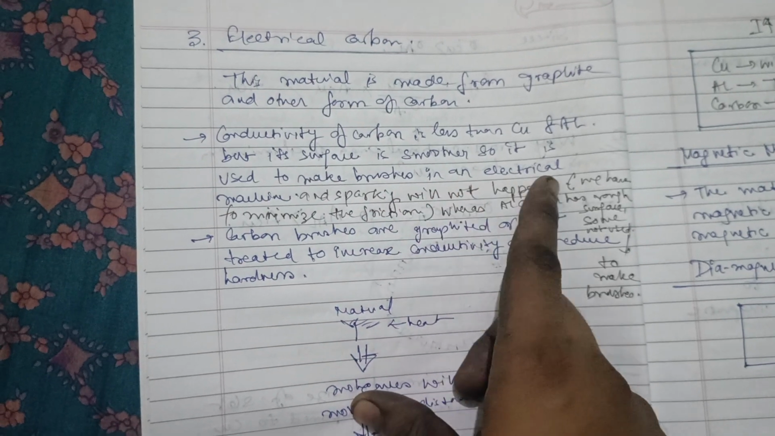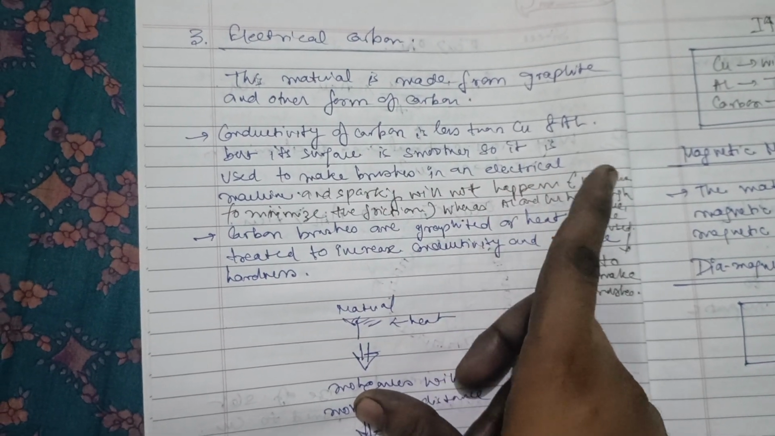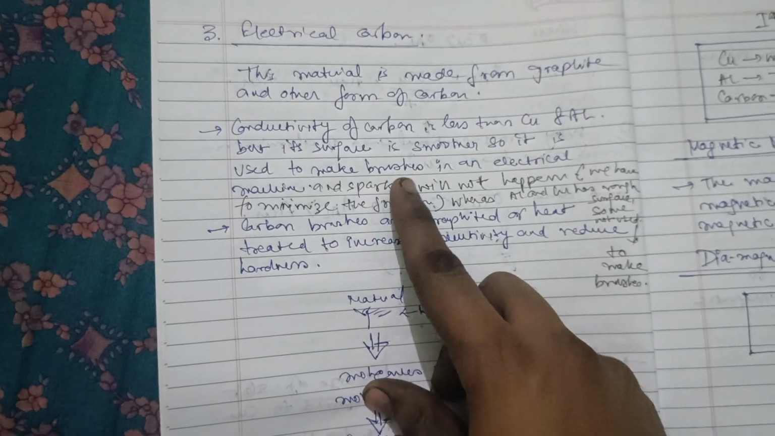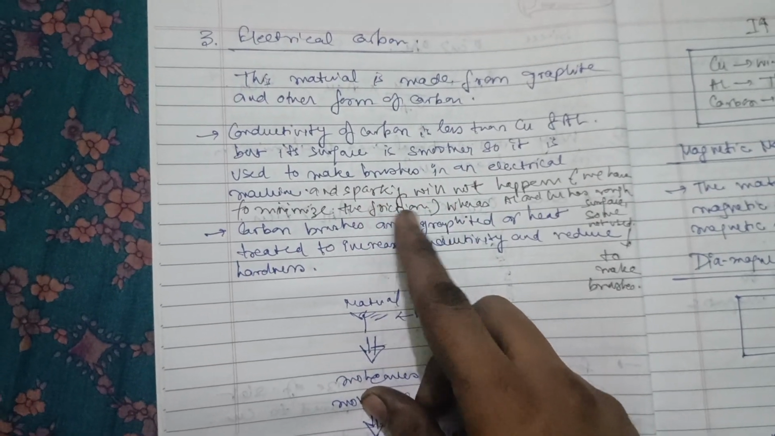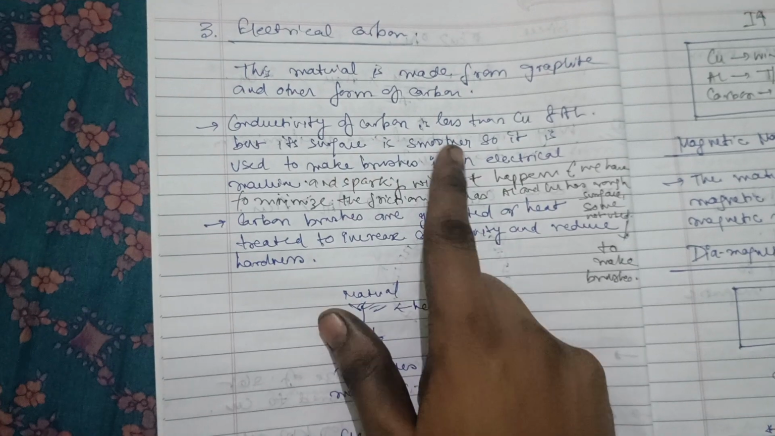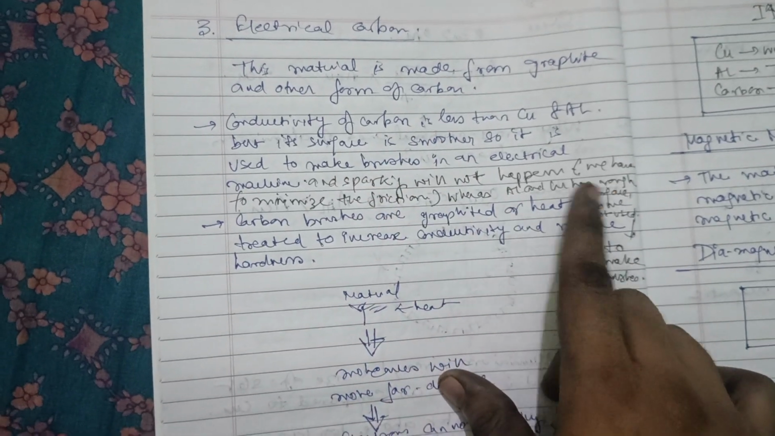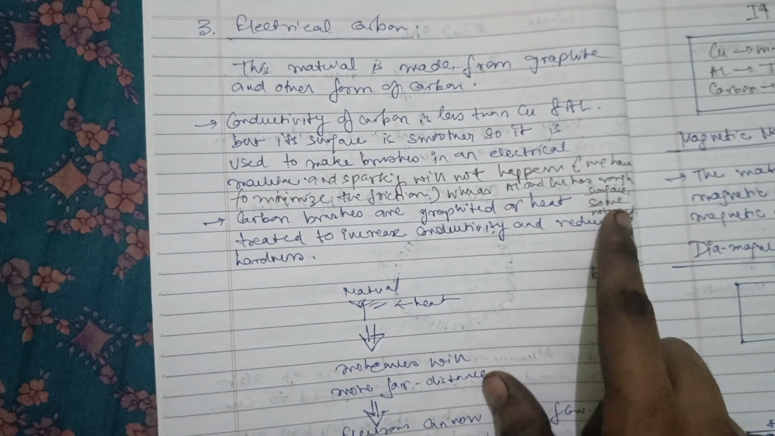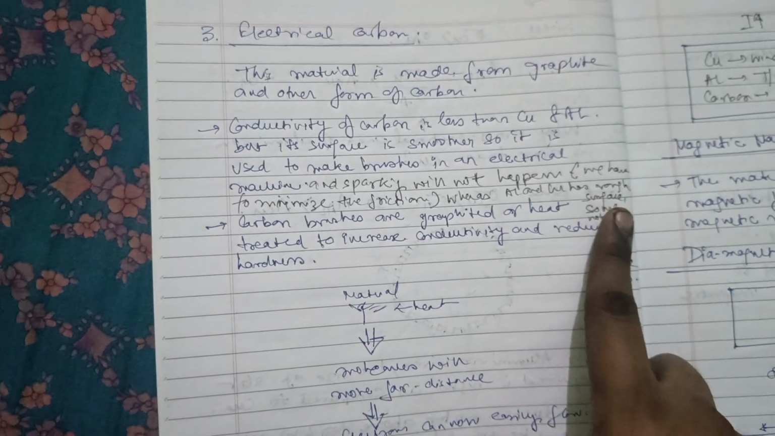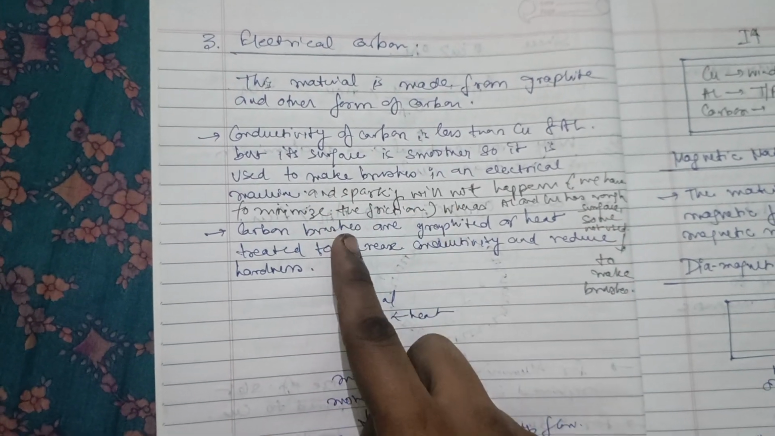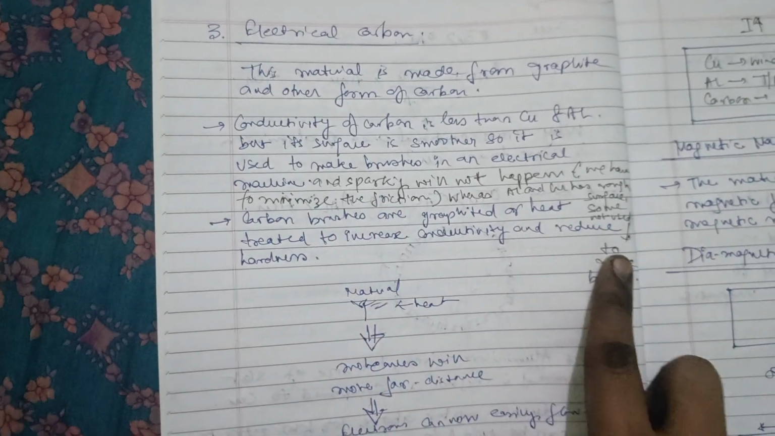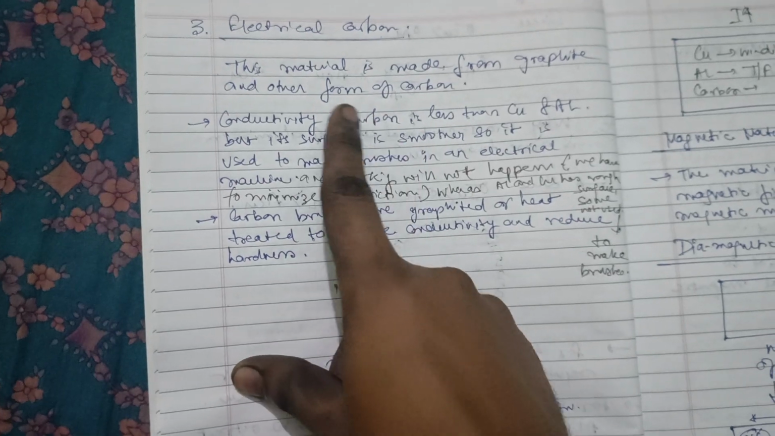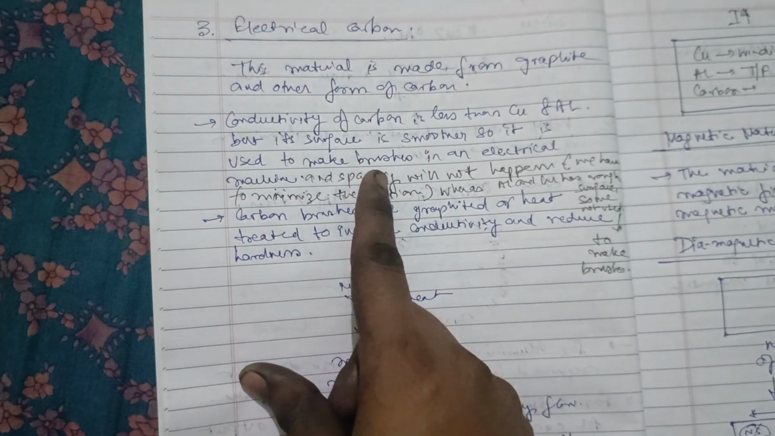Because the surface is smoother, friction will be reduced, sparking will not happen, and friction will be minimized. Aluminum and copper have a rough surface, so we cannot use them to make brushes, whereas carbon has a smoother surface, so we use it to make brushes in electrical machines.